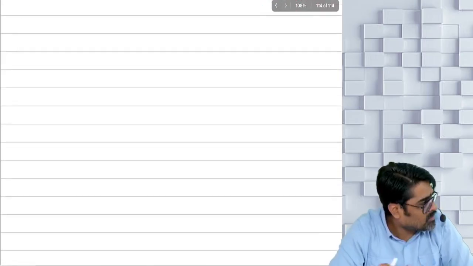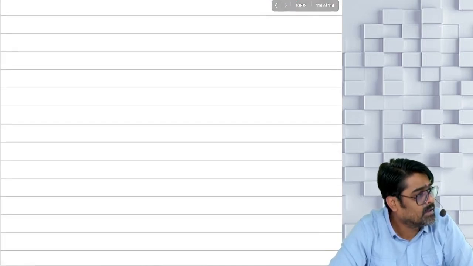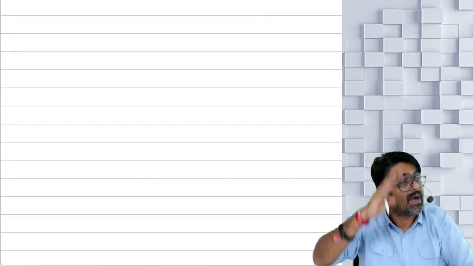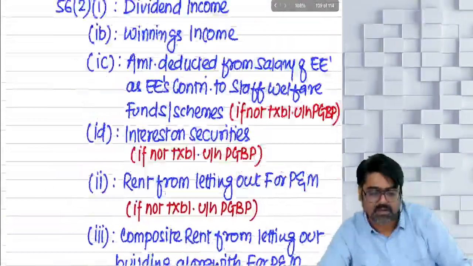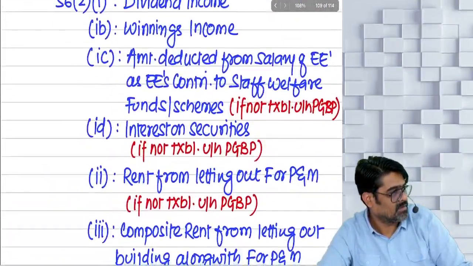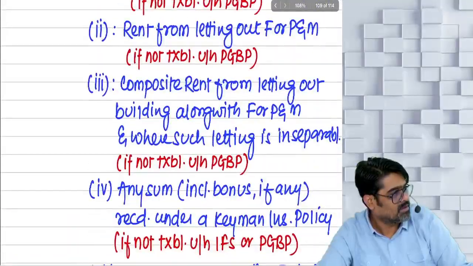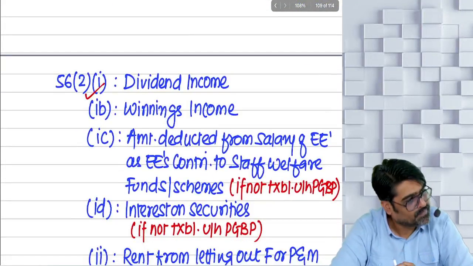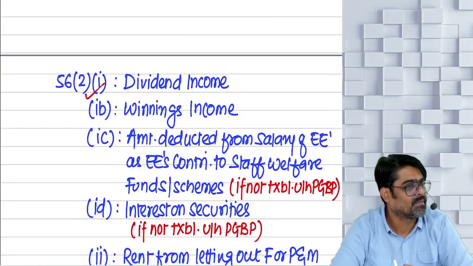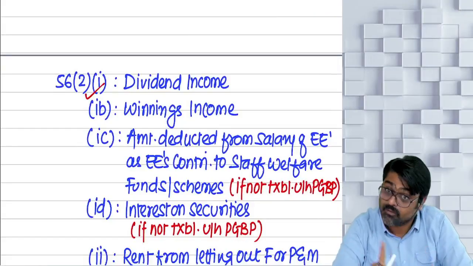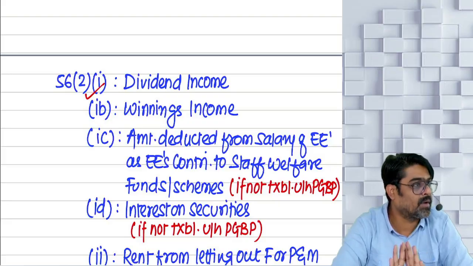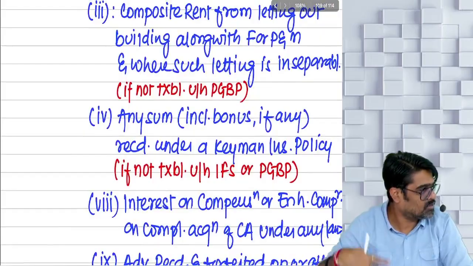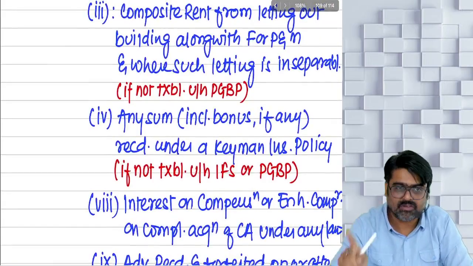One small clause is remaining, 222E, which we are going to do tomorrow, and tomorrow we'll wind up this chapter. See, out of those incomes which I have written, can you see these incomes? Out of these incomes, we have just covered this. This is the depth in which you are supposed to do all these things. Getting my point? But all the other incomes now are small incomes, small discussion will end soon. So tomorrow we are going to finish this chapter.